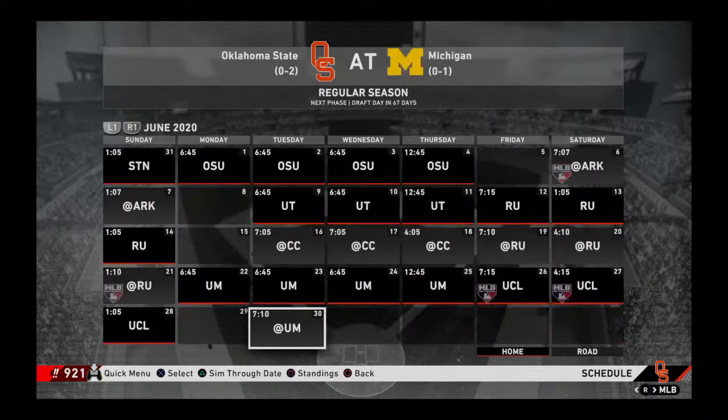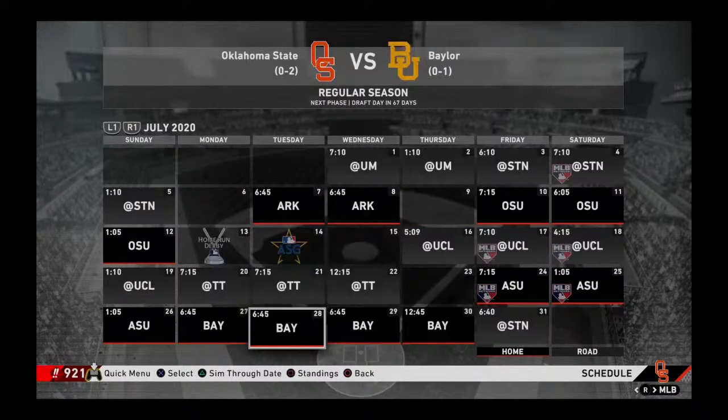And then Stanford, Oregon State, Arkansas, Texas, Rutgers, Coastal Carolina, Rice, Coastal Carolina, Rice, Michigan, and UCLA. And then Michigan again. And Stanford, Arkansas, Oregon State,